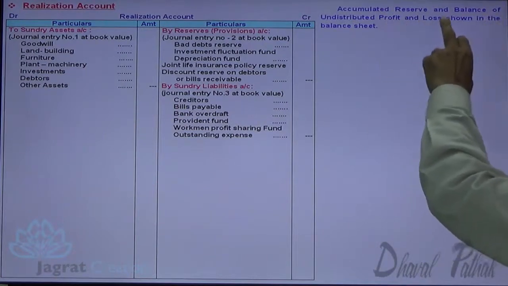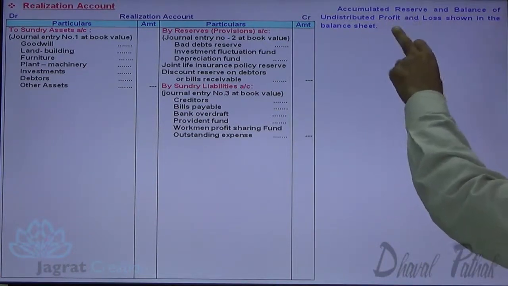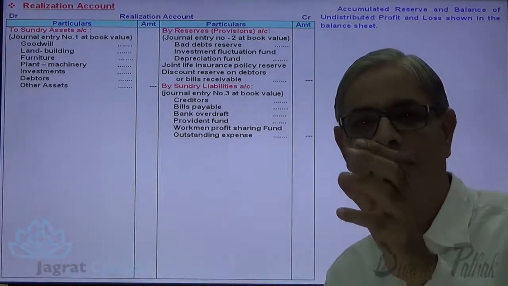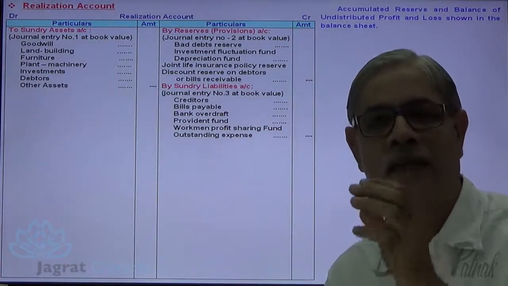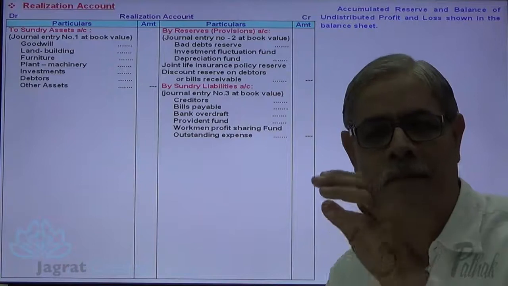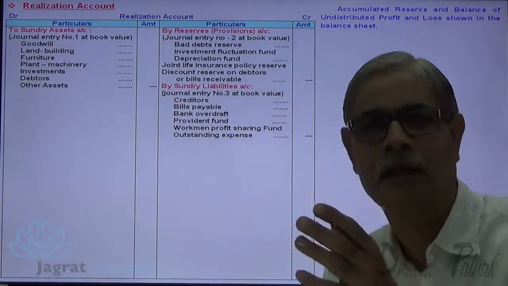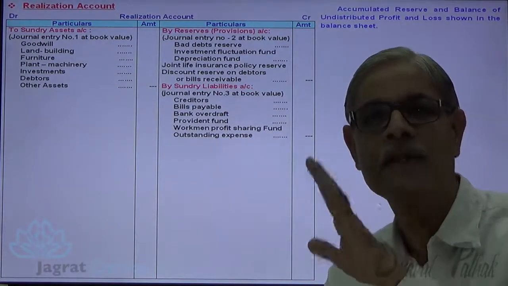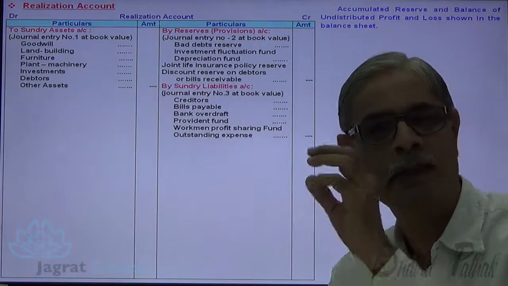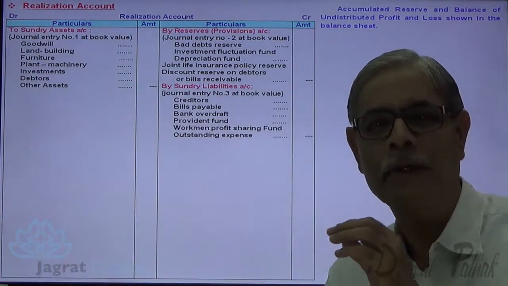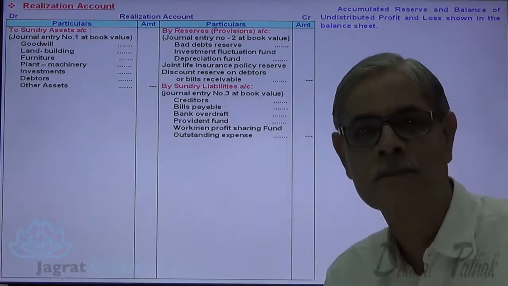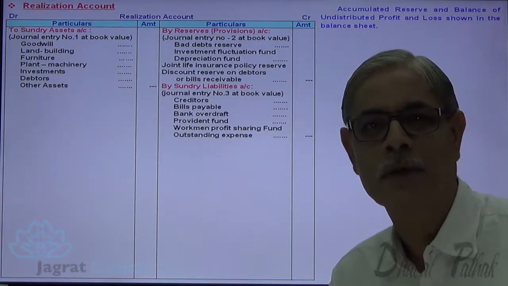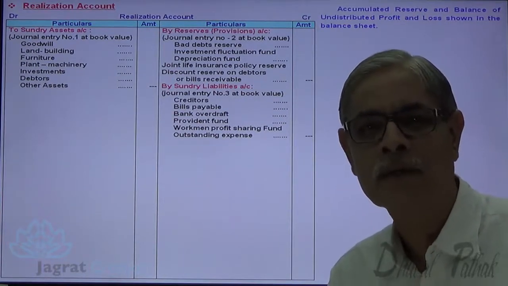Accumulated reserves and the balance of undistributed profit and loss account shown in the balance sheet. Now on the balance sheet liability side, if there is a general reserve, or a capital reserve, or a workmen compensation fund without liability, or a credit balance of profit and loss account, all are undistributed profits disclosed in the balance sheet. All those undistributed profits are distributed amongst partners in the ratio of their profit sharing. When the undistributed profits are distributed to the partners, partners' capital accounts get credited.